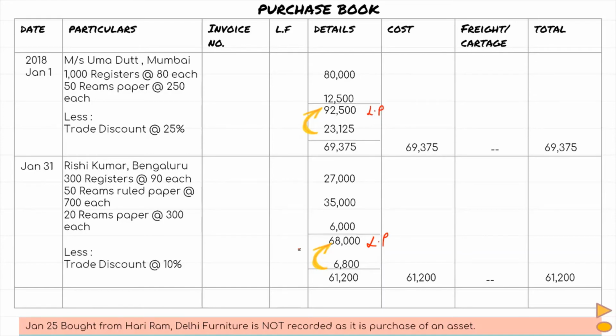Okay. So after you record all the transactions that are mentioned, then on the last day of the month, what we do is we calculate the total. So the total cost is 1,30,575. Then the freight or cartage was not given, so 0, nil, and again the total remains the same. So this is basically the last total which you get. That means this is the balance, because here we don't have freight. So basically this is the balance of the total credit purchases made, which has a DR balance. This purchase has a DR balance.